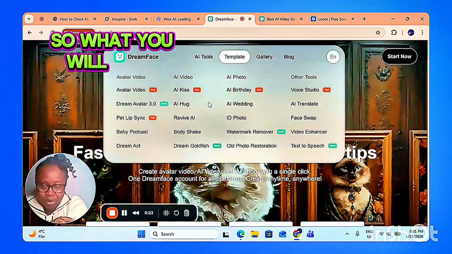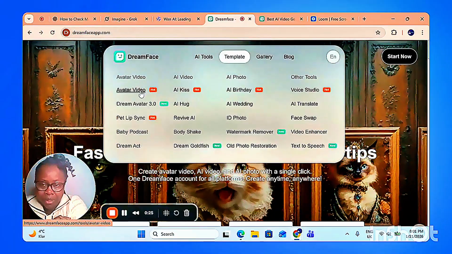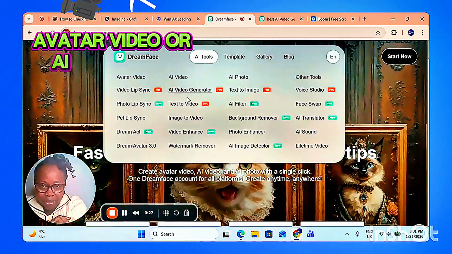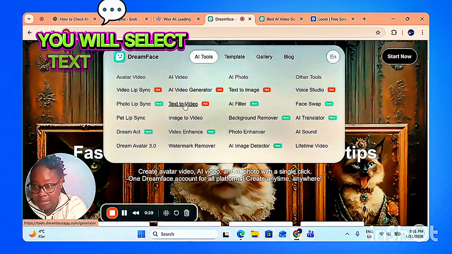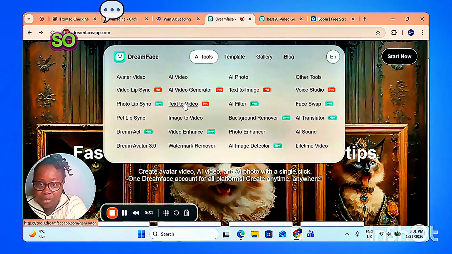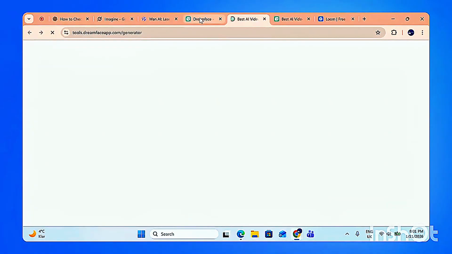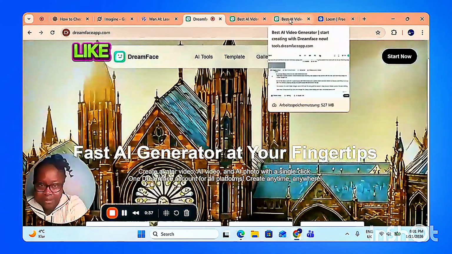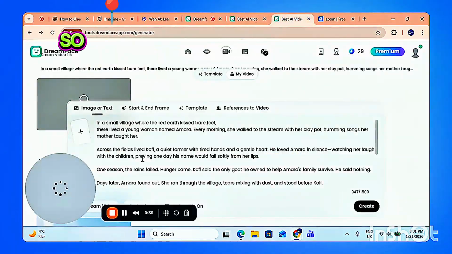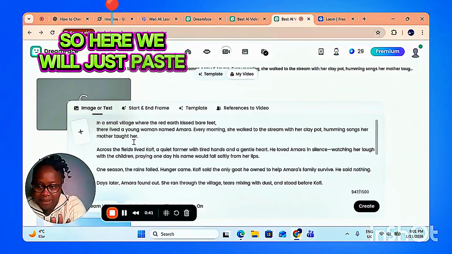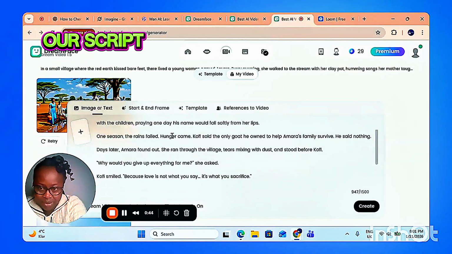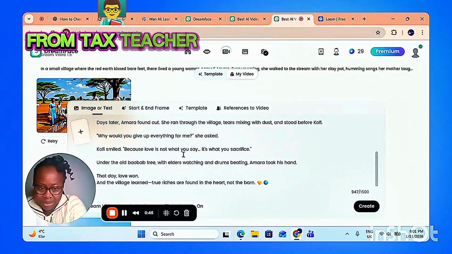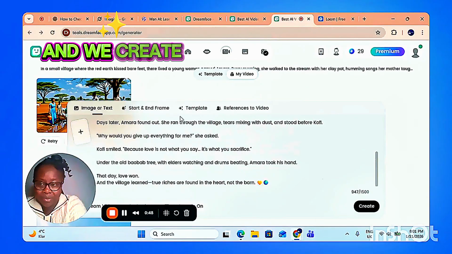So what you will do is you will come to Avatar Video or AI tools and you will select text to video. So when you select text to video, it gives you an interface like this. So here we will just paste our script, the script we got from ChatGPT, and we create.